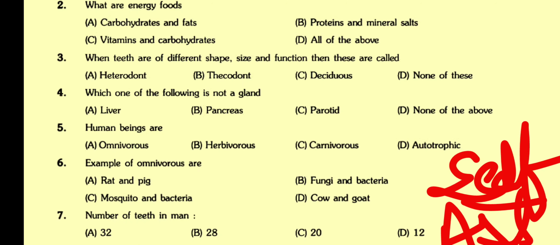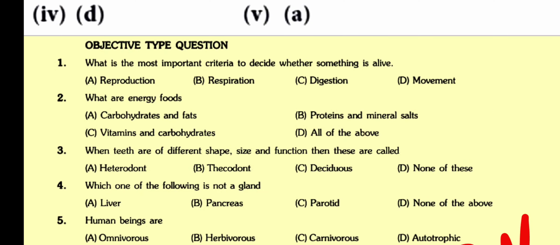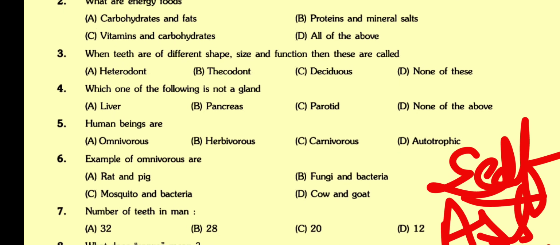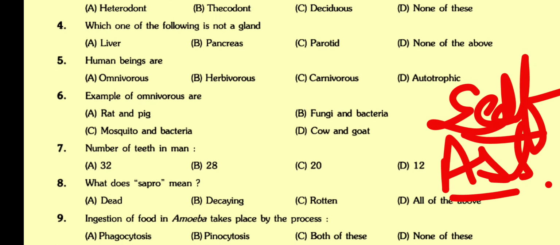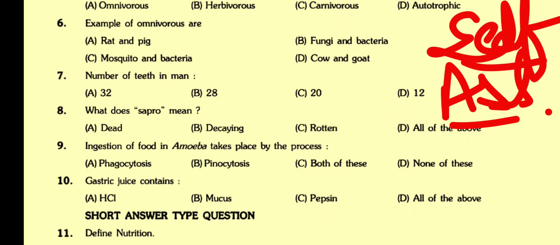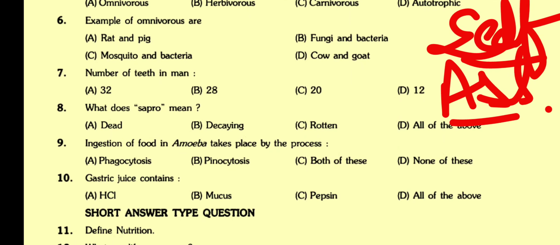3. When teeth are of different shape, size and function, then these are called A. Heterodont. B. Thecodont. C. Deciduous. D. None of these. 4. Which one of the following is not a gland? A. Liver. B. Pancreas. 5. Human beings are A. Omnivorous. B. Herbivorous. C. Carnivorous. 6. Examples of omnivorous are A. Rat and pig. B. Fungi and bacteria. C. Mosquito and bacteria. D. Cow and goat. 7. Number of teeth in man. A. 32. B. 28. C. 20.